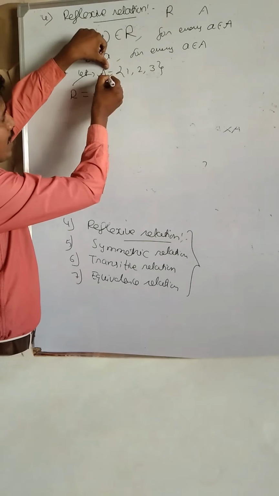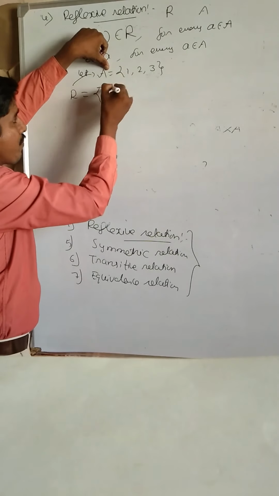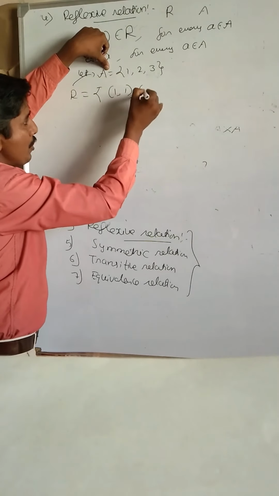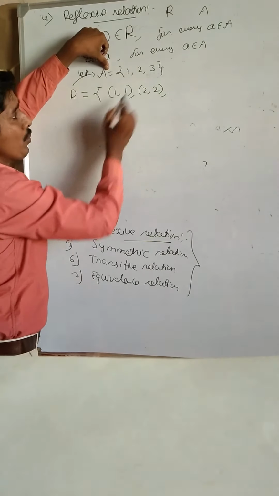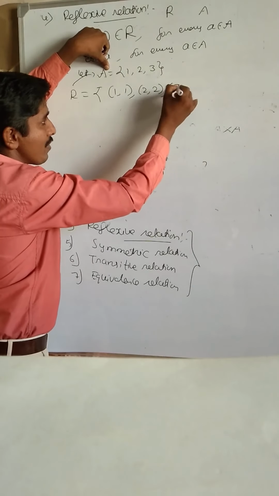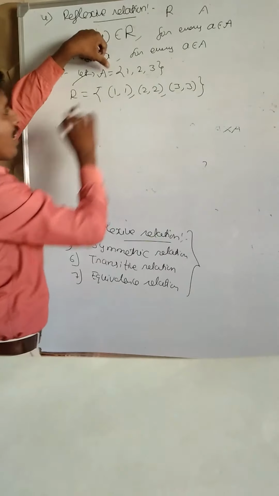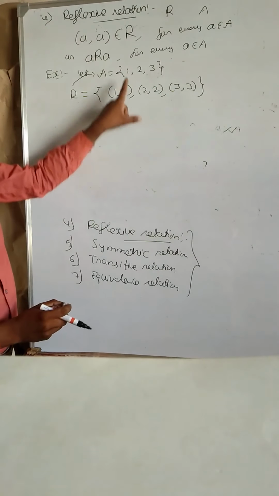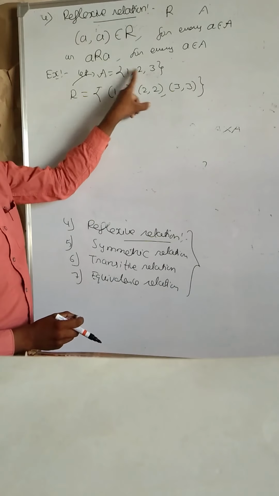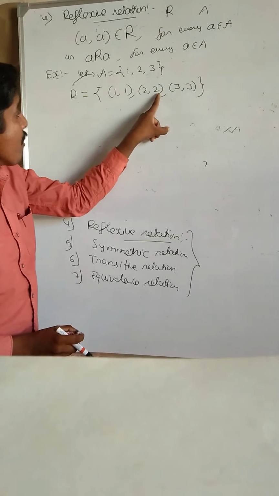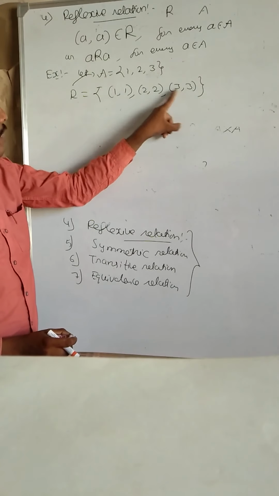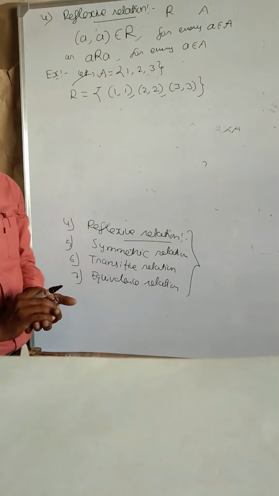Here 1 belongs to set A means 1 is related to itself, that is, 1 is related to 1. 2 belongs to set A means 2 is related to itself. 3 belongs to set A means 3 is related to itself, so (3, 3) must belong to the relation. Very important here: 1 belongs to A, (1, 1) belongs to R, 2 belongs to A, (2, 2) belongs to R, 3 belongs to A, (3, 3) belongs to R. Therefore, it is a reflexive relation.